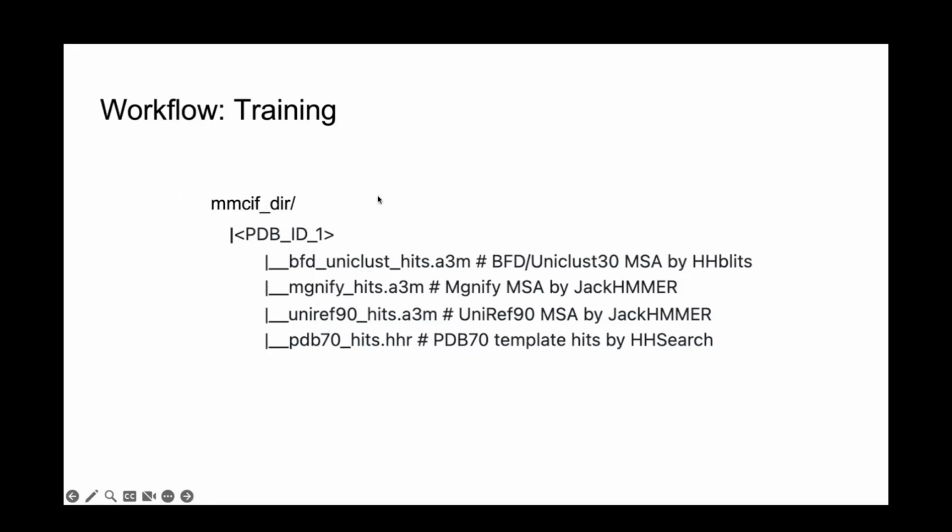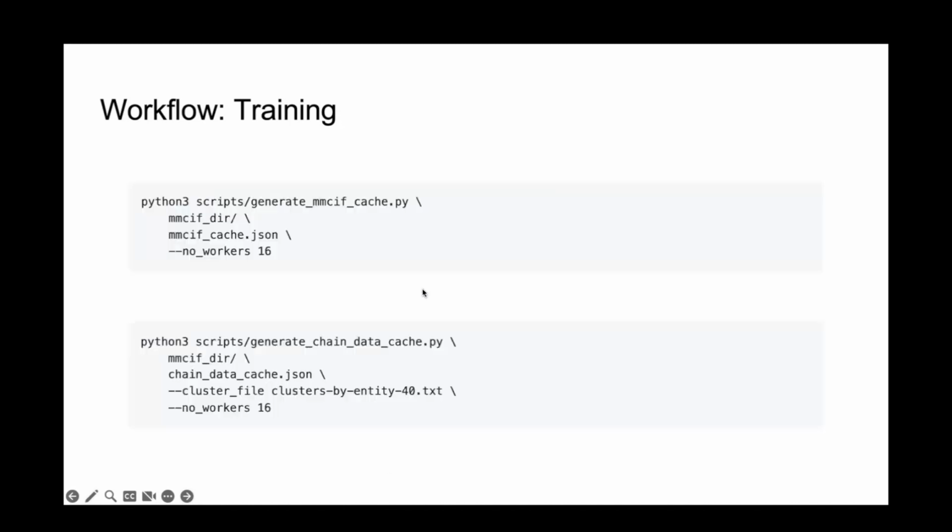And then inside the alignment directory, you can have alignments in pretty much any format. You can just throw in A3Ms and HHR template hit files and so on. And OpenFold will combine them into inputs to the model. So there's no need for these specific files that I've listed here. This is just what's output by default by the alignment script.